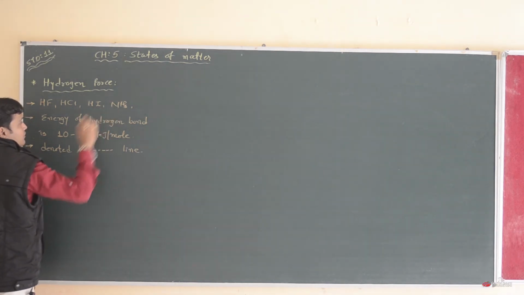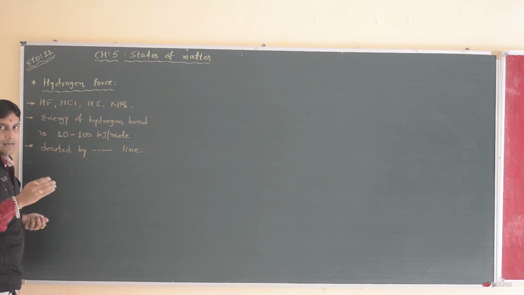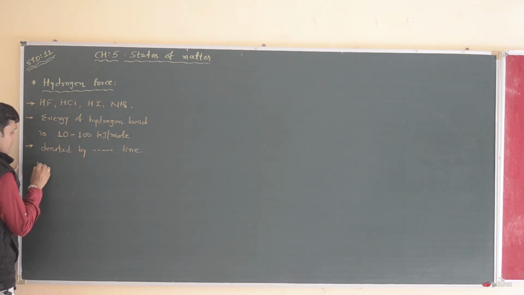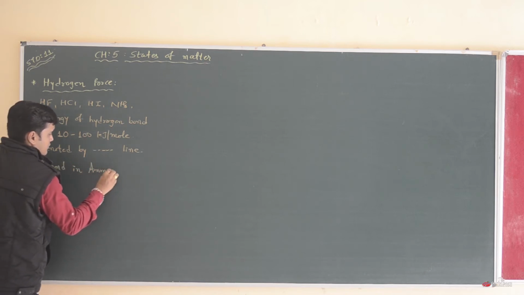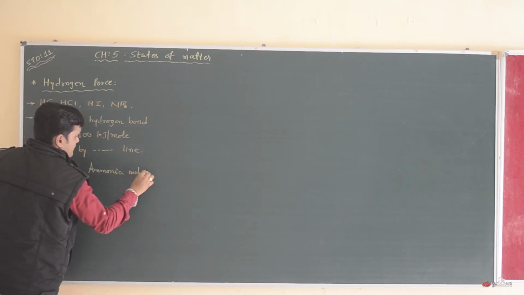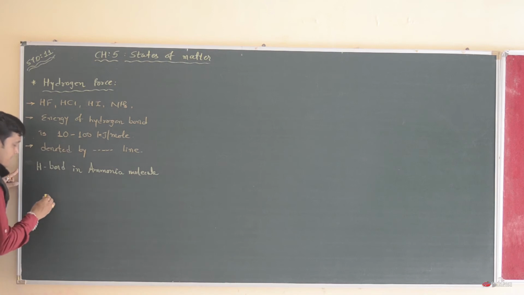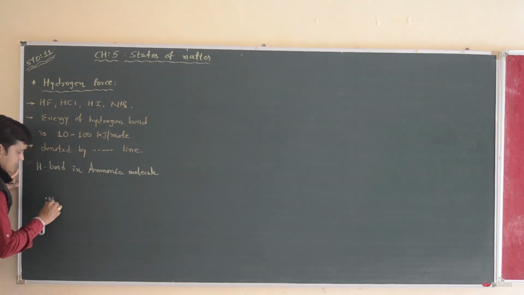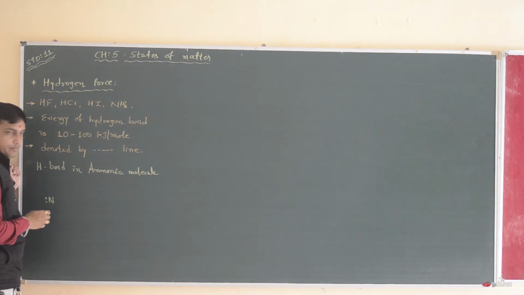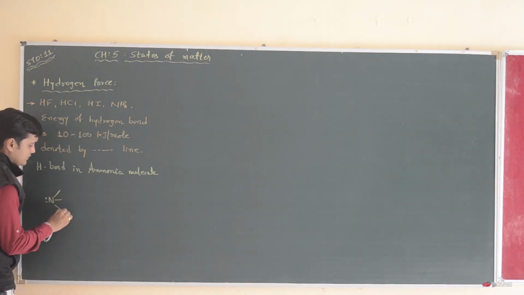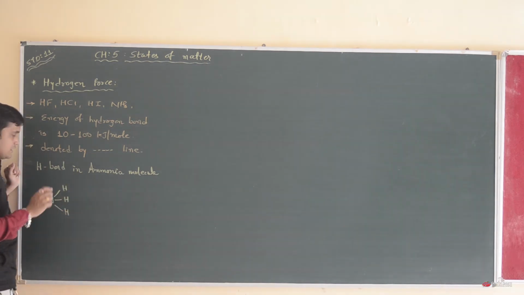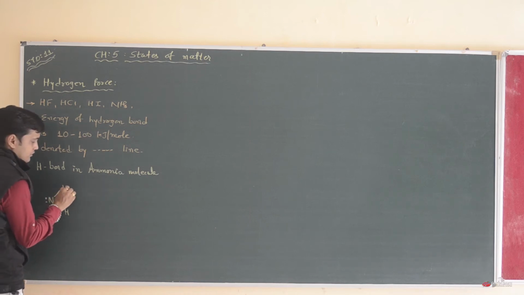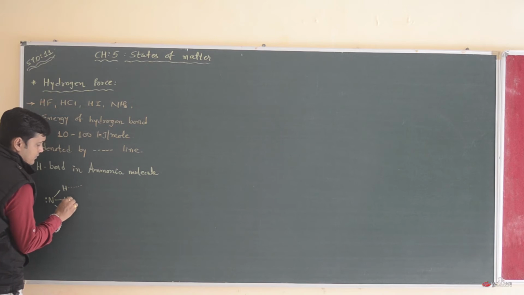Here I am going to show the hydrogen bond in the ammonia molecule. See, this nitrogen has an extra electronic lone pair. These three hydrogens are attached to the nitrogen. So these hydrogens again attract another ammonia molecule.